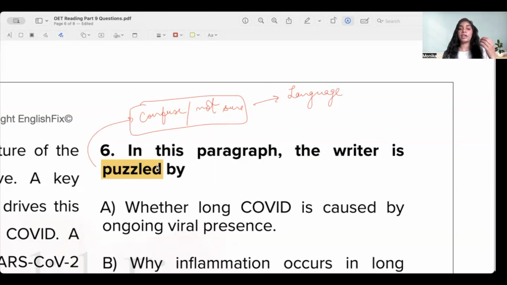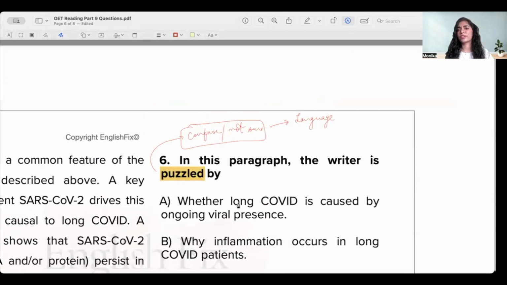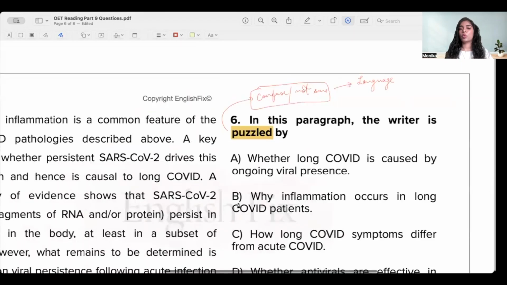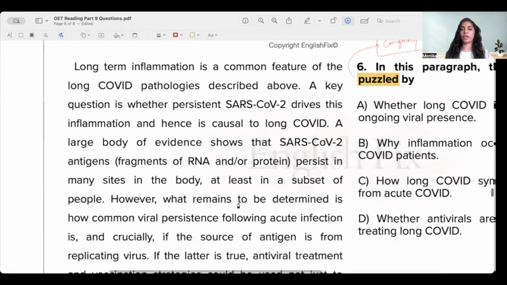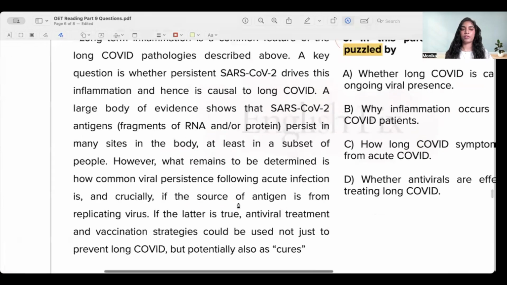And remember, if I'm doing a language question like this one, I do not care about any sentence that has no language indication of confusion. If I don't see confusion in a sentence, I don't care about that sentence. I'm not here for anything else but to answer this question: not that the writer is puzzled, but basically what is puzzling the writer, what is confusing the writer. So let's see our paragraph here.